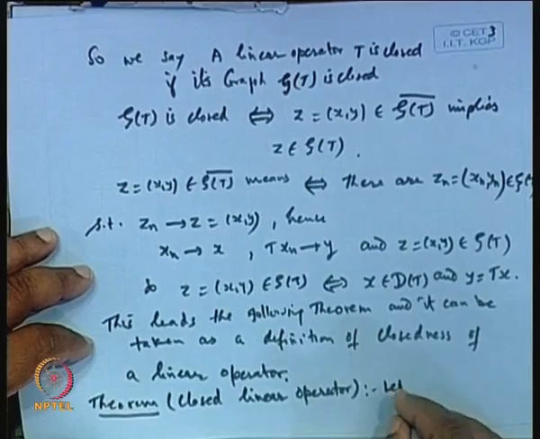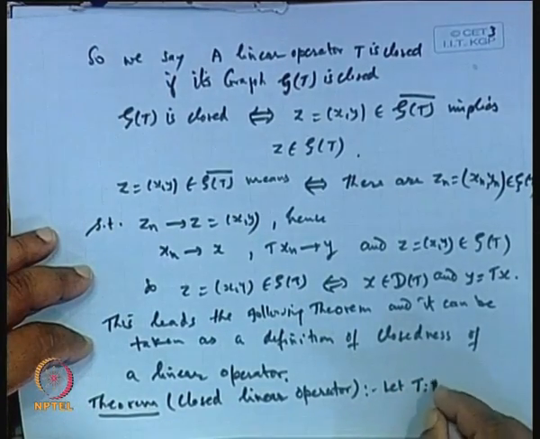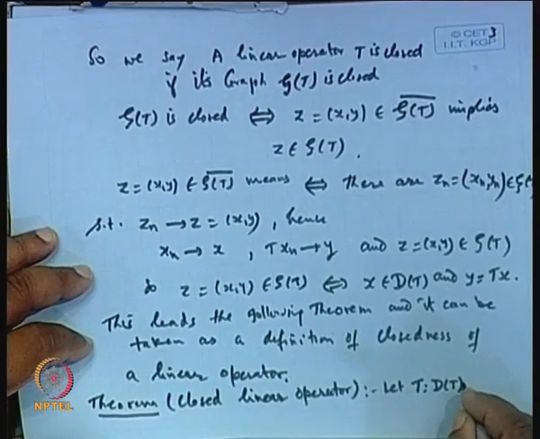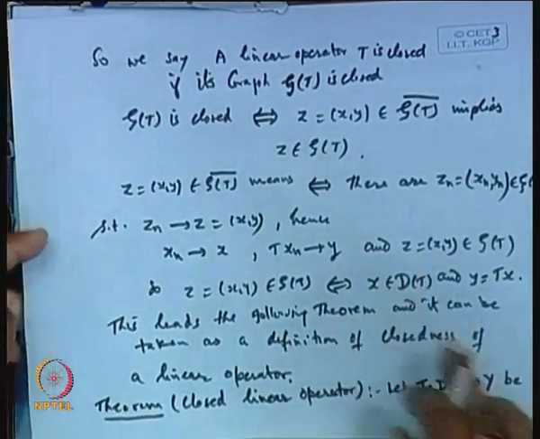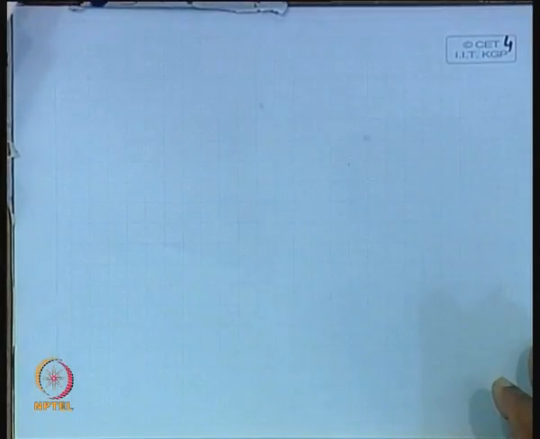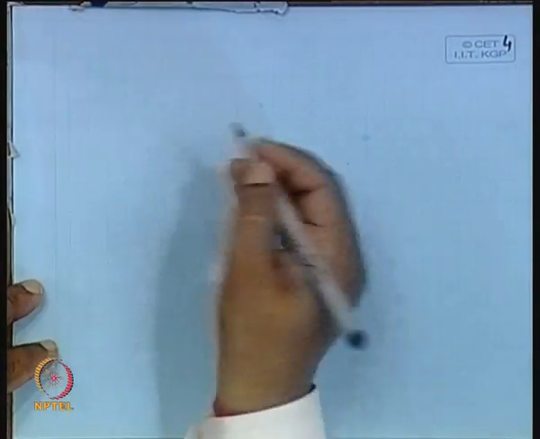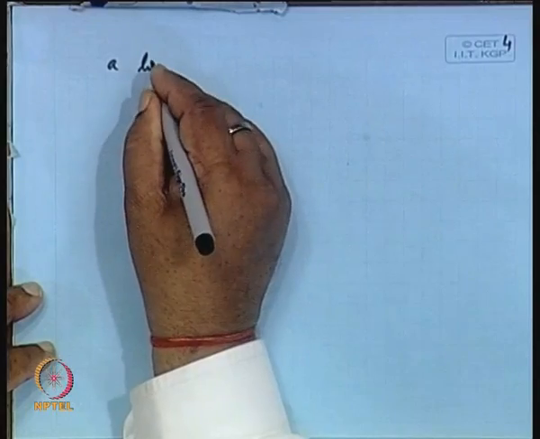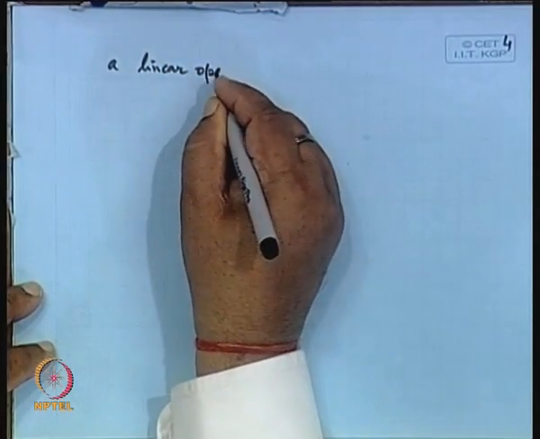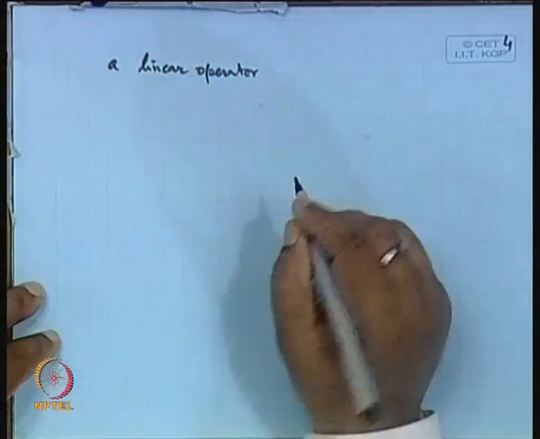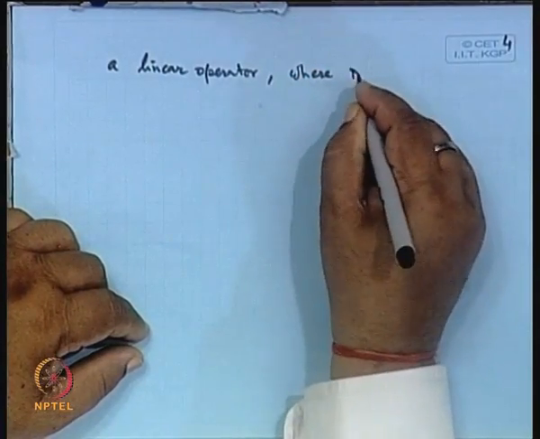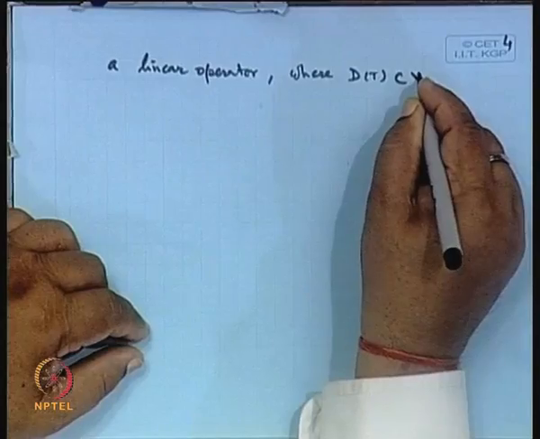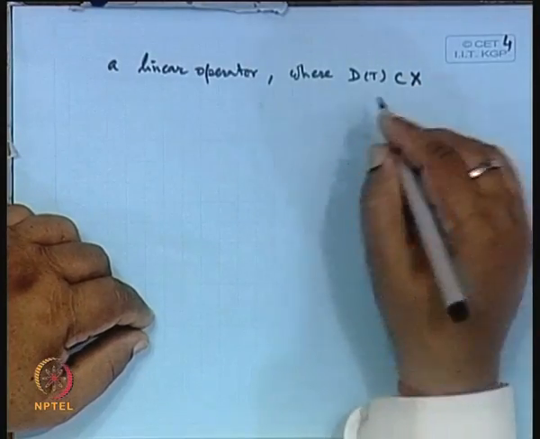So, let X and Y be norm spaces, and let T be a mapping from the domain D(T) to Y, where D(T) is a subset of X, be a linear operator.